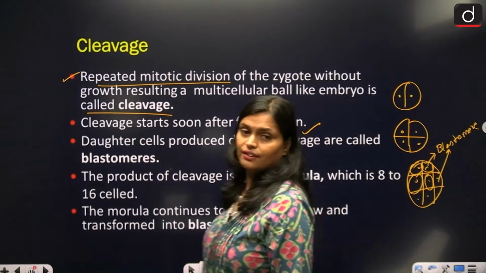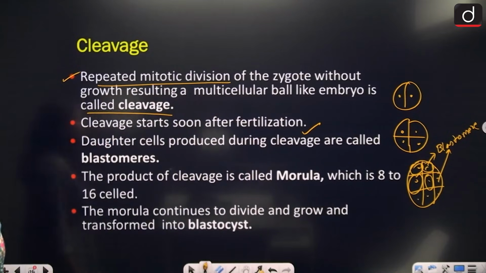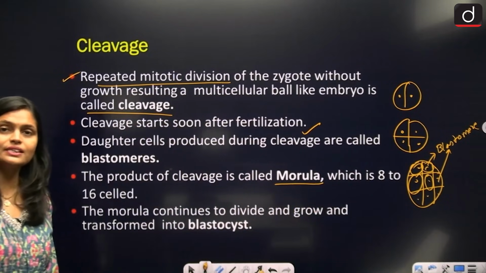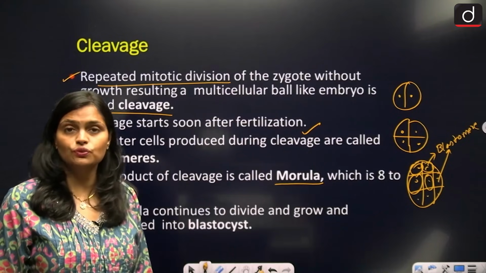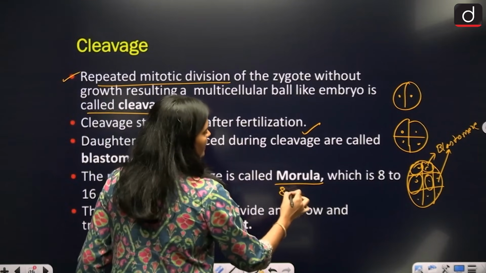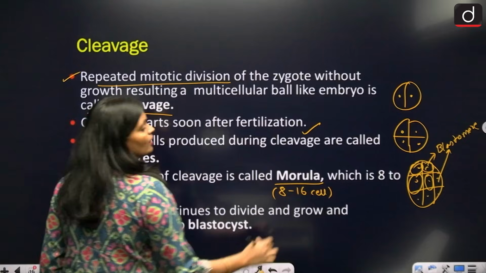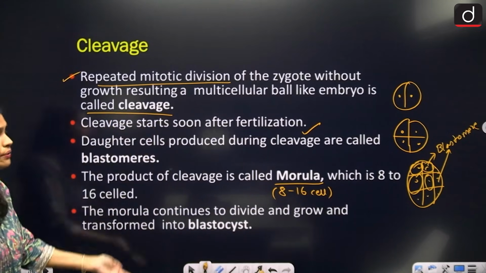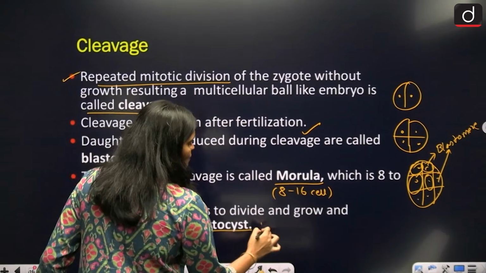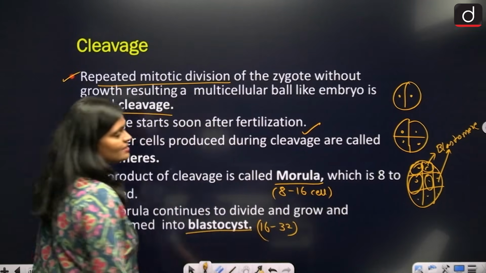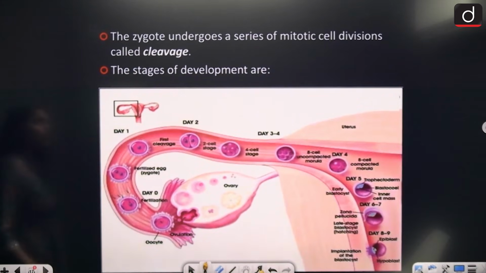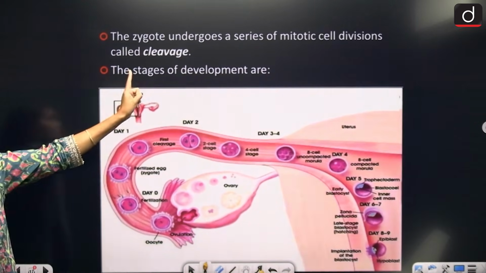The product of cleavage is called morula. So first of all, zygote, a single cell, then the 2-cell stage, 4-cell stage, 8-cell stage. The 8 to 16 cell stage is called morula. The cells continue to divide and form the blastocyst, which is the 16 to 32 cell stage. So the zygote undergoes a series of mitotic cell divisions.